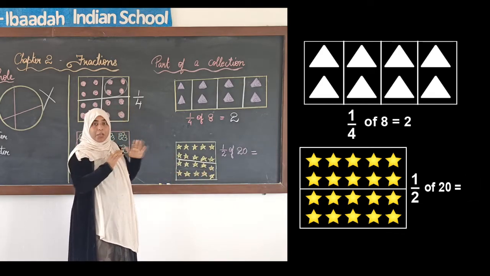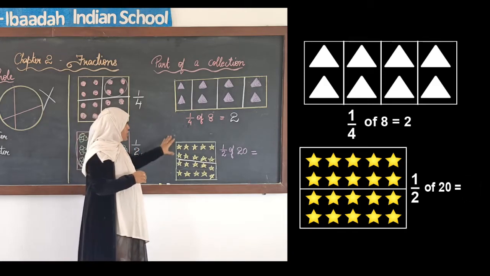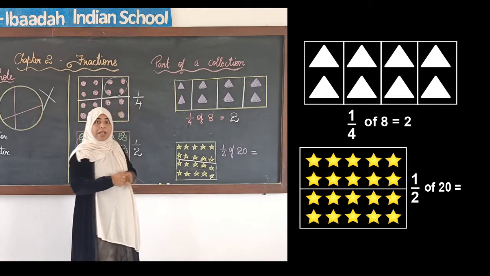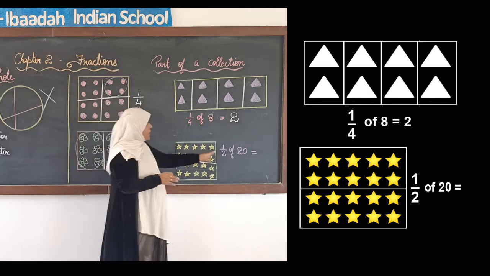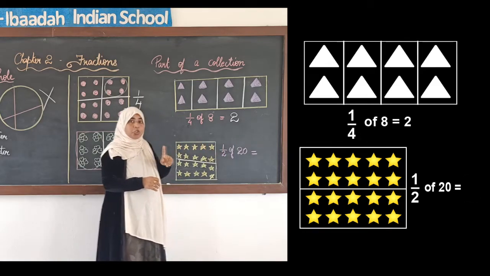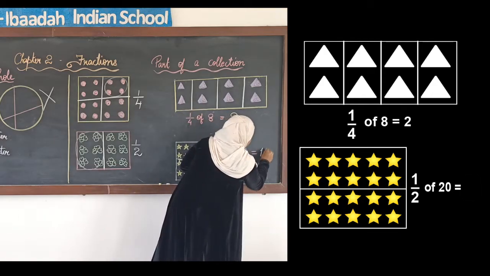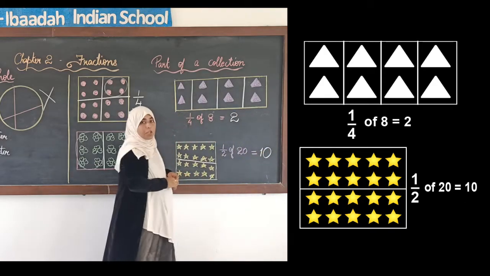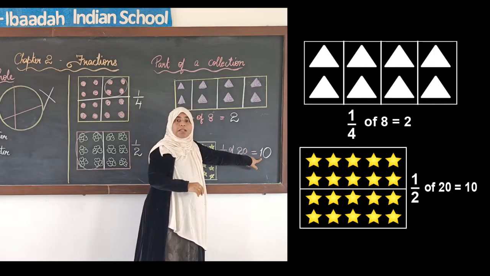So, we have done equal distribution. The first group and the second group both have the same number of stars. So, when we divide 20 into 2 parts, each group has 10 stars. So, 1 by 2 or 1/2 of 20 is 10.